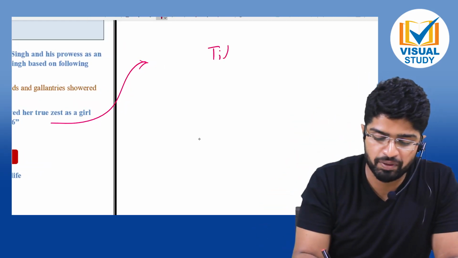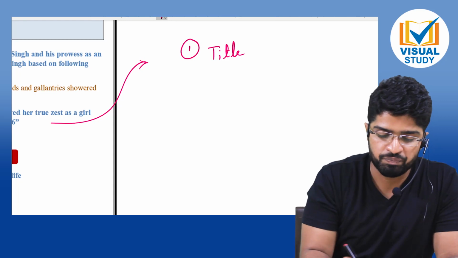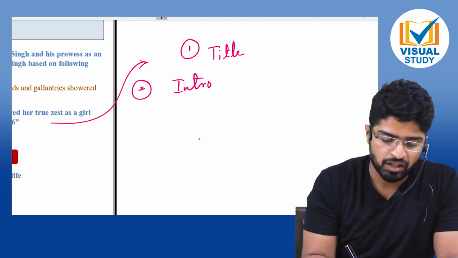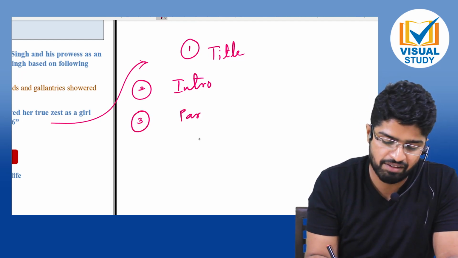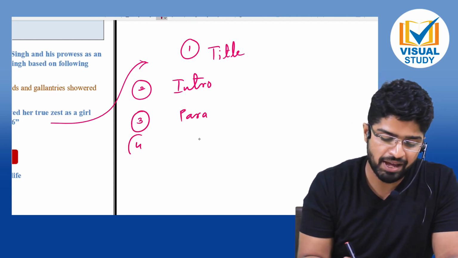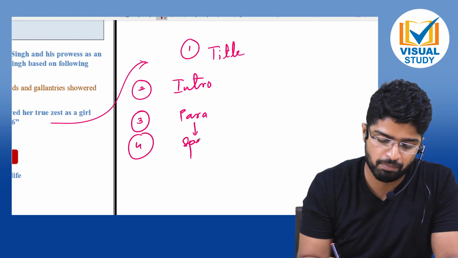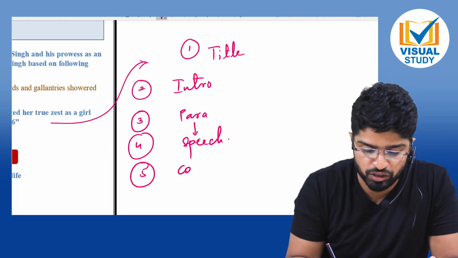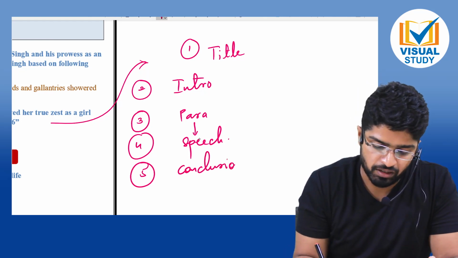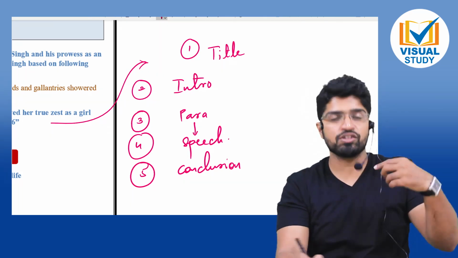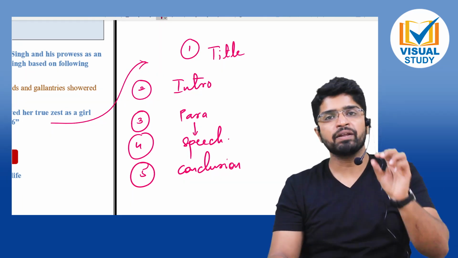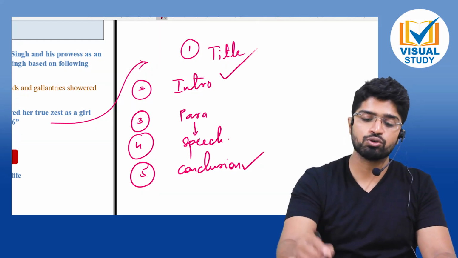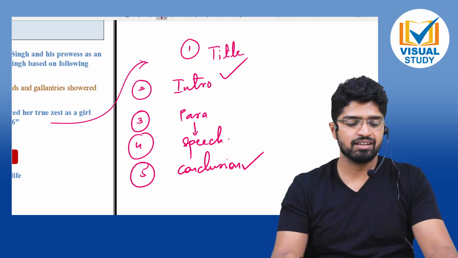Your story should compulsorily have a title, number 1. Number 2, it should compulsorily have an introduction. Number 3, it should compulsorily have paragraphs. These paragraphs should be based upon a proper amount of speech. Number 5, the story should also have the conclusion, either whatever conclusion they have given, or in general questions in the paper, they ask you to end your story with this. So you have to write that conclusion. Or they also give that begin your story with this. So write this starting.